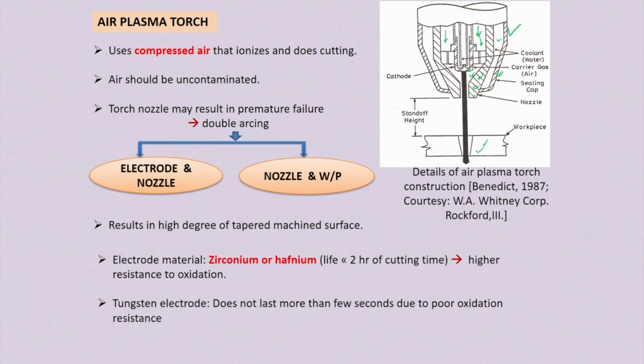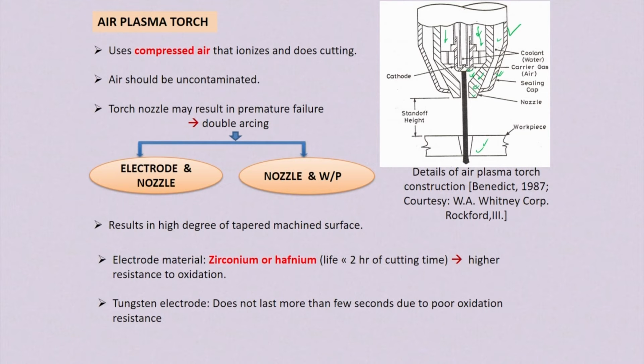Tungsten electrodes are not used because tungsten does not last more than a few seconds due to its very poor oxidation resistance. So only hafnium and zirconium are used, which have 2 hours of life and higher oxidation resistance.